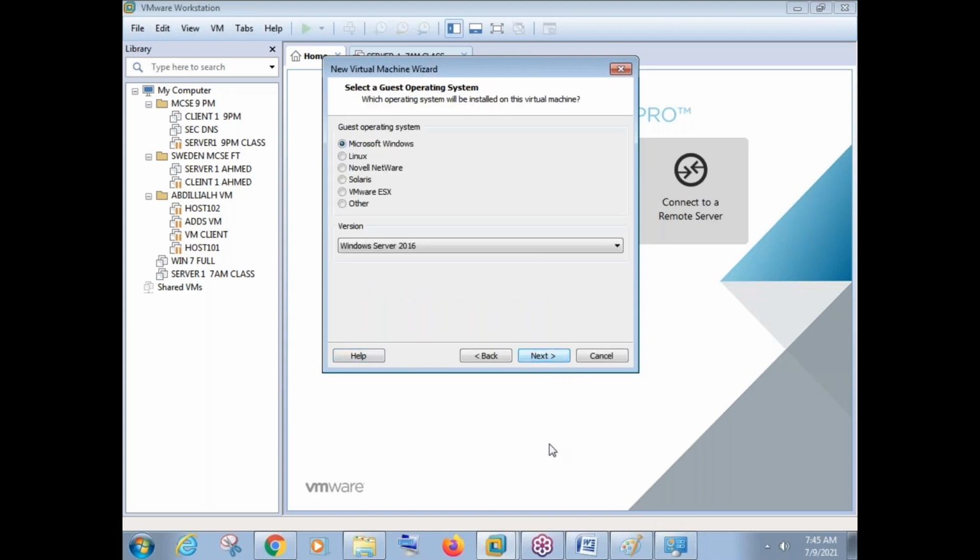Then click on next. So you can select the operating system here. If you are installing Windows 7, Windows 8 or Windows 10, you should select that operating system name only. You should not select Windows Server 2016. If you select Windows Server 2016 and install Windows 7 or a Linux operating system there, the installation will not be completed in many cases. And in case the installation is completed, the machine will not work properly. So whichever OS you are installing, that OS should be selected here.